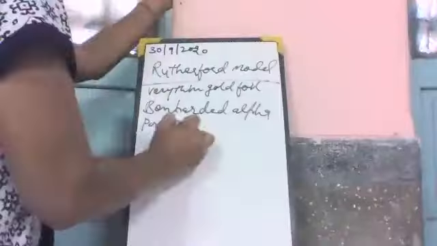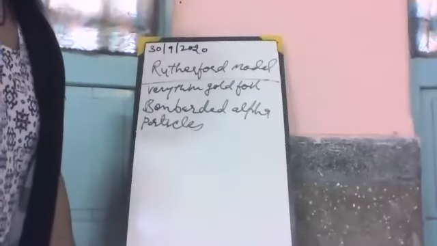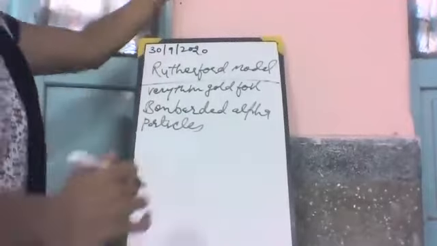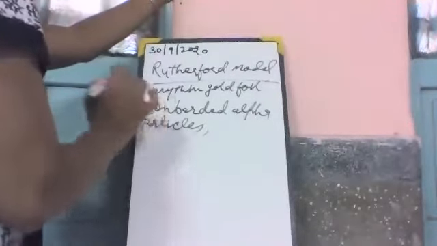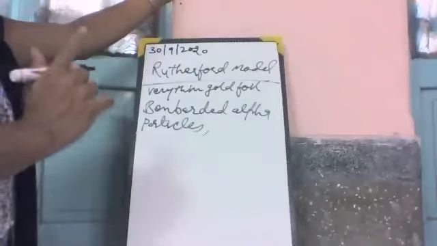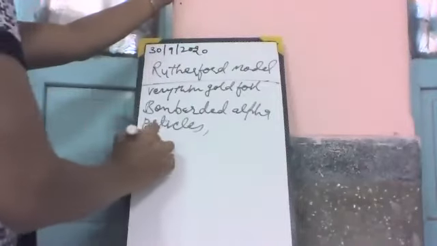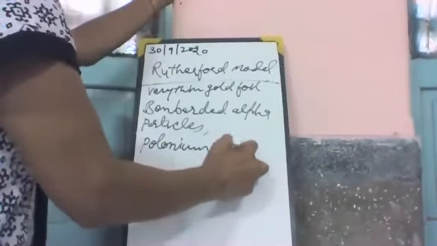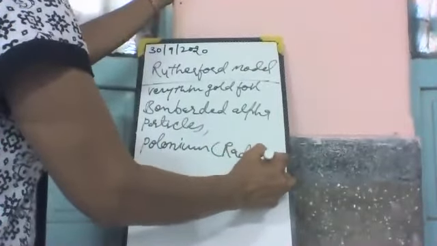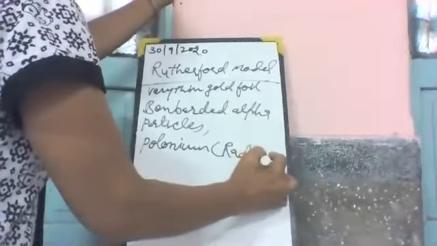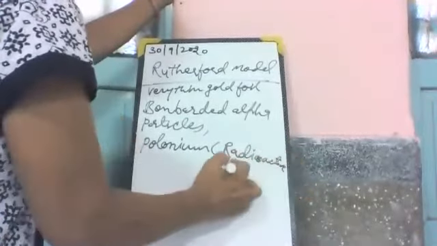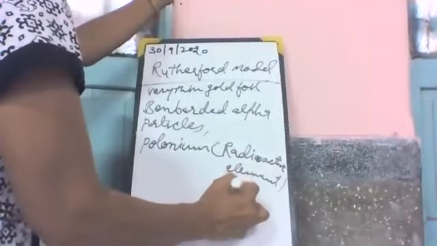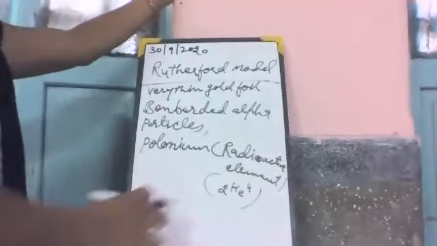Alpha particles are released from the radioactive element polonium. This is the alpha particle.